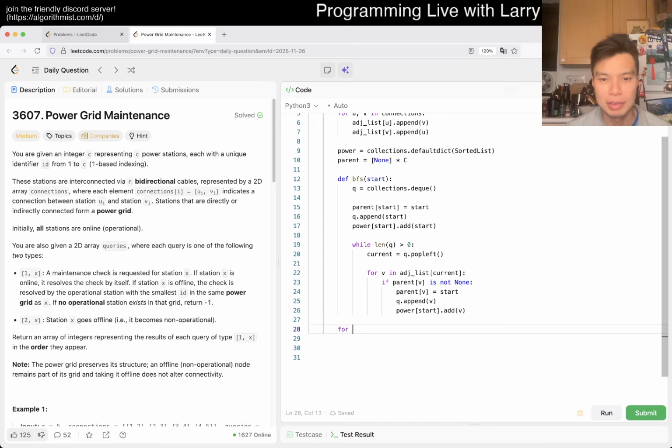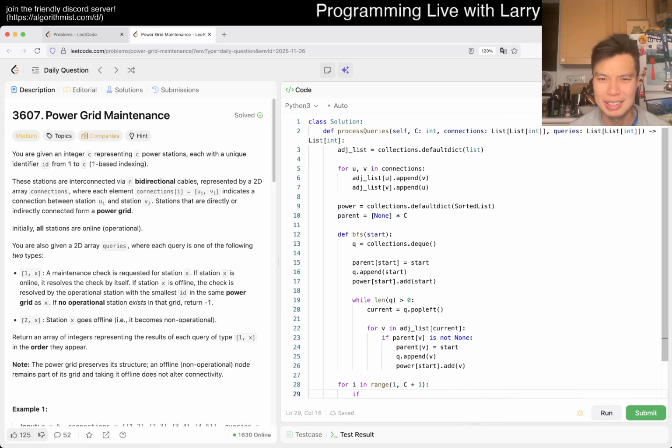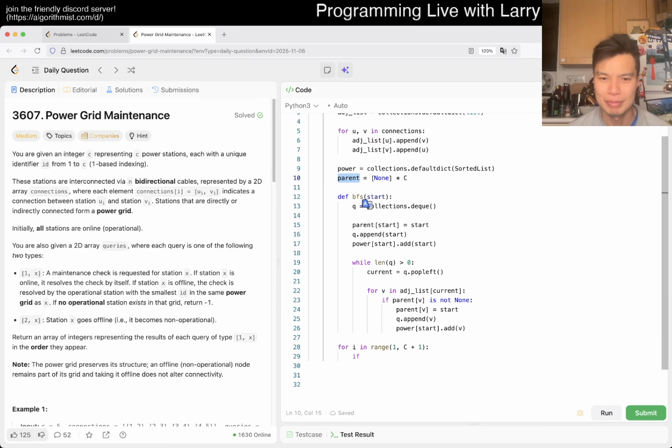But yeah, so then we go from 1 to C, inclusive. If parent of i minus 1 is none, then we BFS i. Okay, fine. This is very awkward actually.